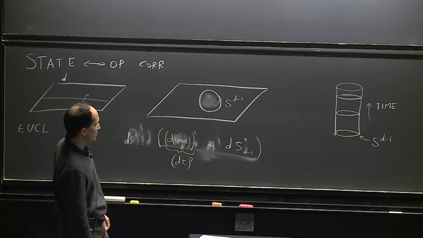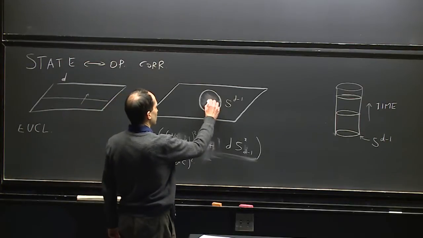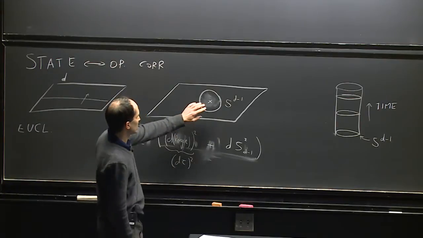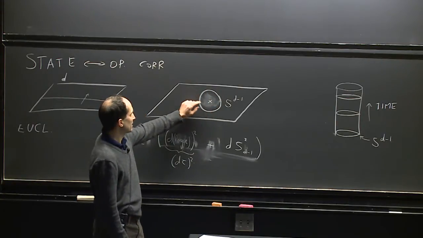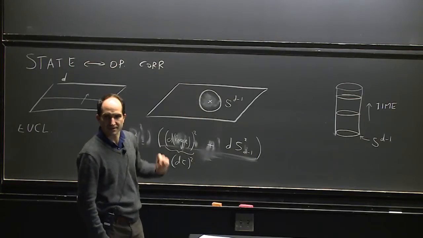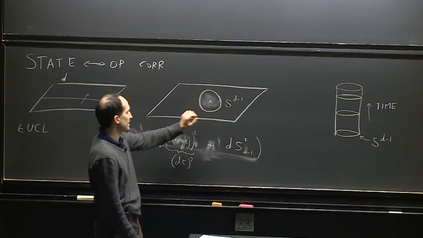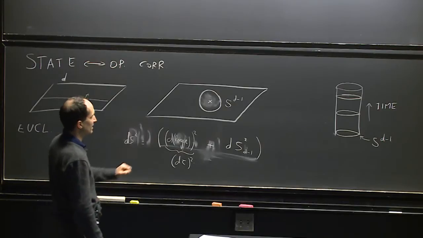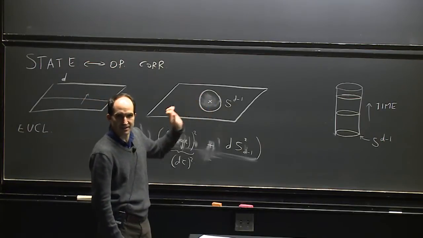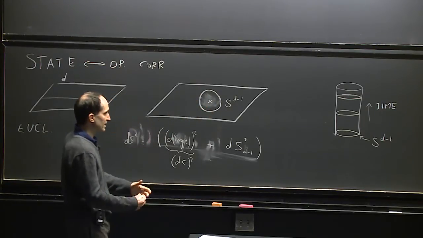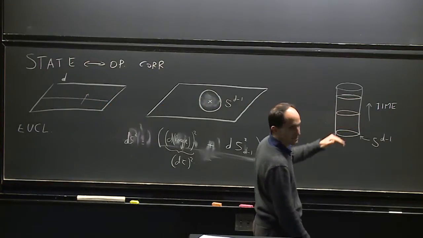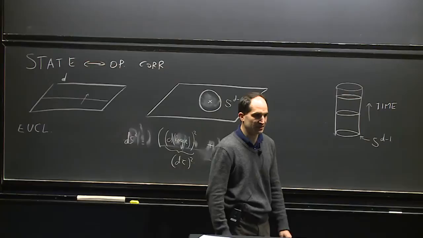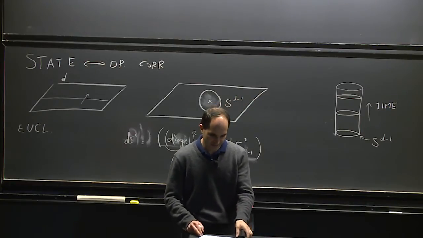But another thing you could do is insert a local operator here. So we do the same functional integral we had before, but we insert an operator at the origin. Okay? Then we calculate the same function of the variables, and now we'll get a different answer because we had this operator at the origin. We get a different wave function, and that will be the wave functional of some other state, some excitation on top of the vacuum. So that will be another state on the cylinder.